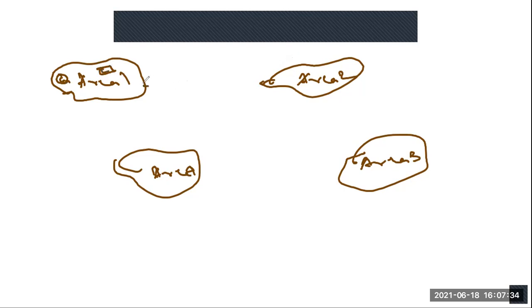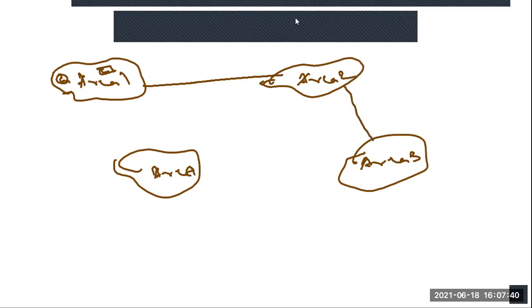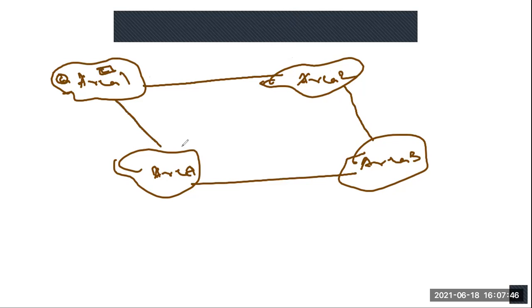Now these areas are connected through, let us say, the interconnection. What are these lines I have drawn? Can anyone tell what these lines signify? When two areas are interconnected, through which medium or which particular element are they interconnected?